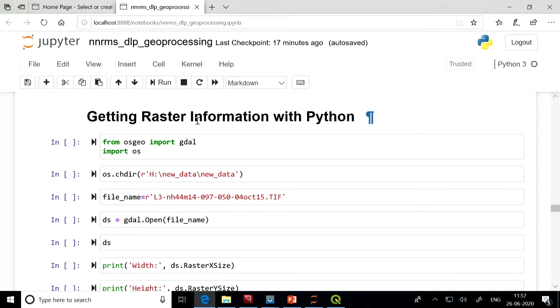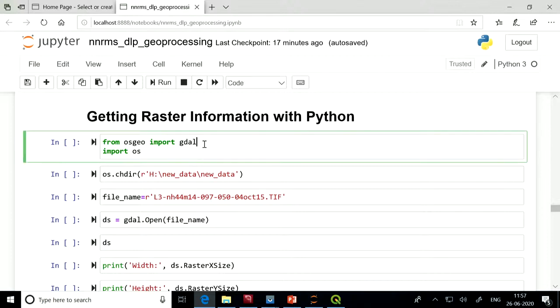First, from osgeo, which is the name of the package, import gdal. So from osgeo we are importing gdal, then we are importing another module, os. These two modules are required for further processing. With this, we can run it.